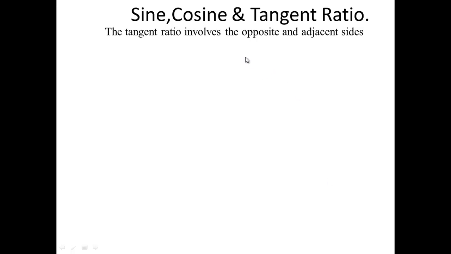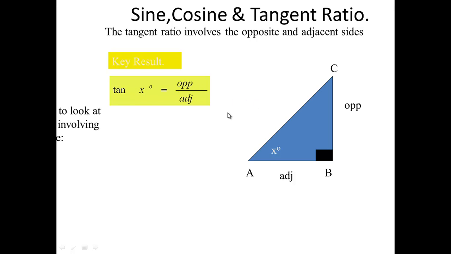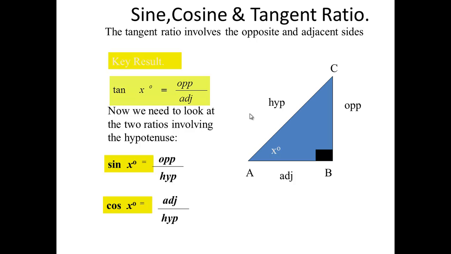So, if we have an opposite side and adjacent side of a right angle triangle, we will know that the tangent of the angle X equals the ratio of the opposite over adjacent. We now look at the two ratios involving the hypotenuse. Sine angle X will be equal to the ratio of the opposite over the hypotenuse. Similarly, for cosine of an angle, it will equal the ratio of the adjacent side over the hypotenuse.